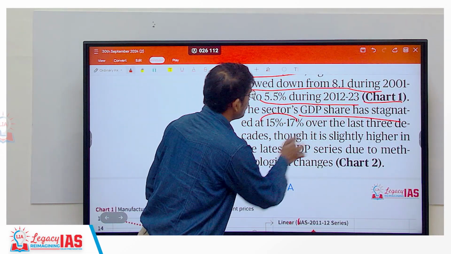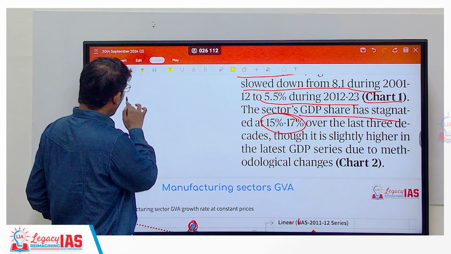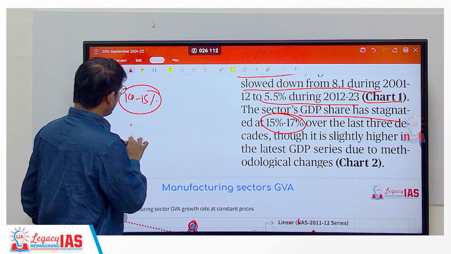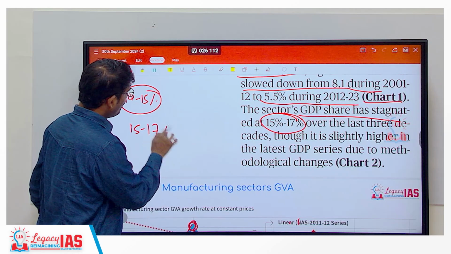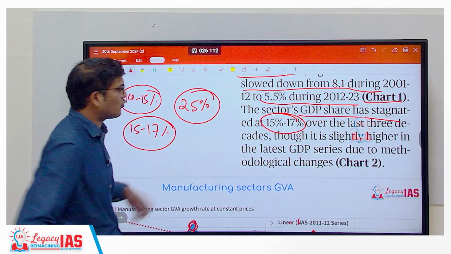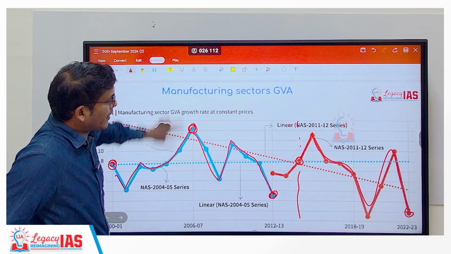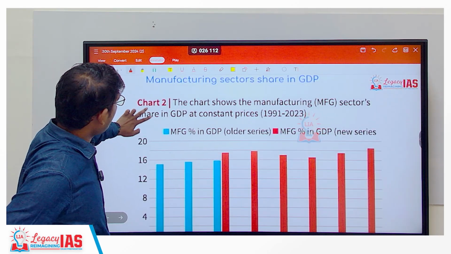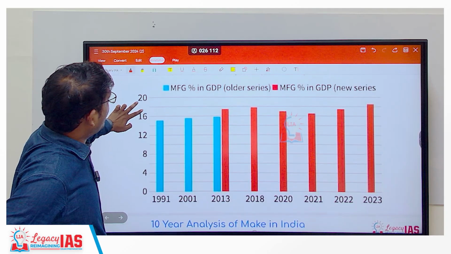Stagnated at 15 to 17%. So earlier at that time it was already 14 to 15%. It stagnated at around 15 to 17%. And what was the target? The target was 25%. So it is far from what was targeted, which will be very clear in this particular graph. The share of manufacturing sector.